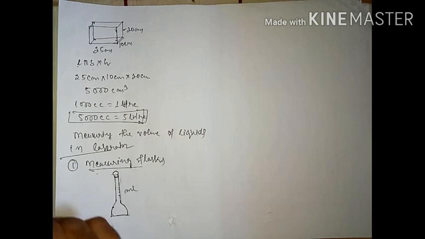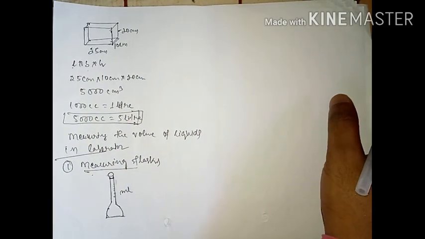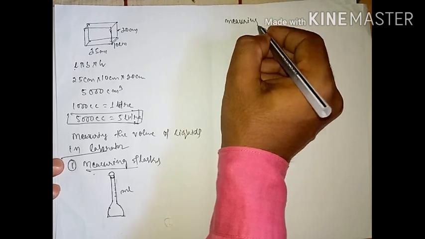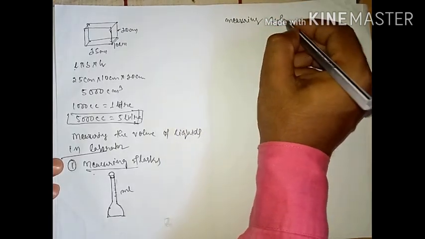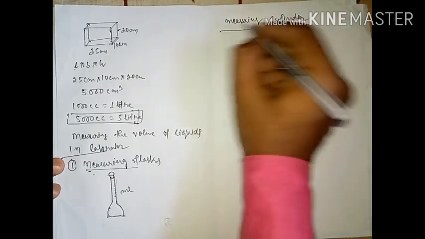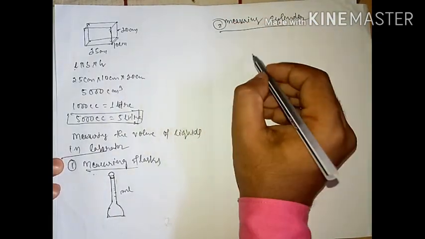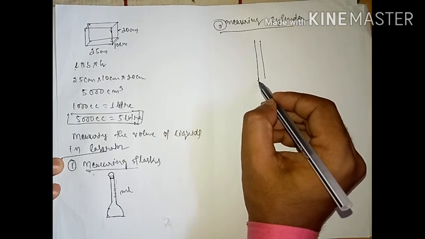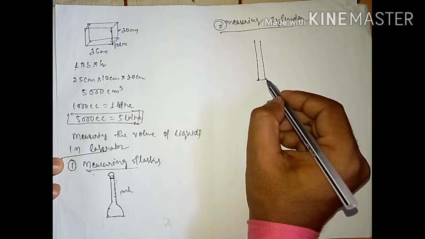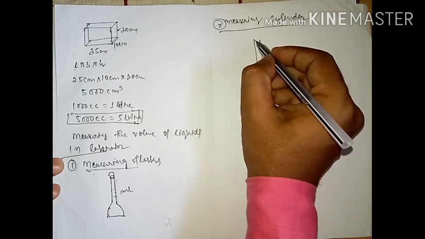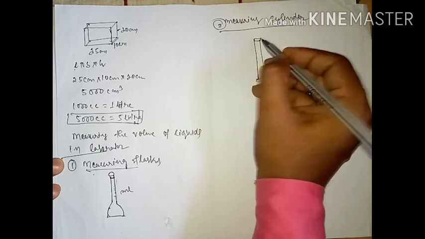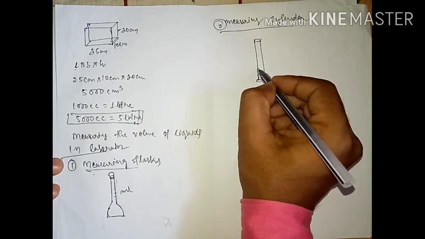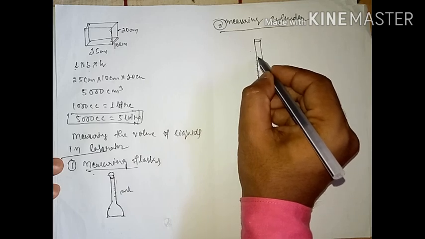Next I am going to show you the measuring cylinder, the second one. The measuring cylinder is something like this, with a narrow neck. This is your measuring cylinder. Here you will find measuring lines, or measurement lines.